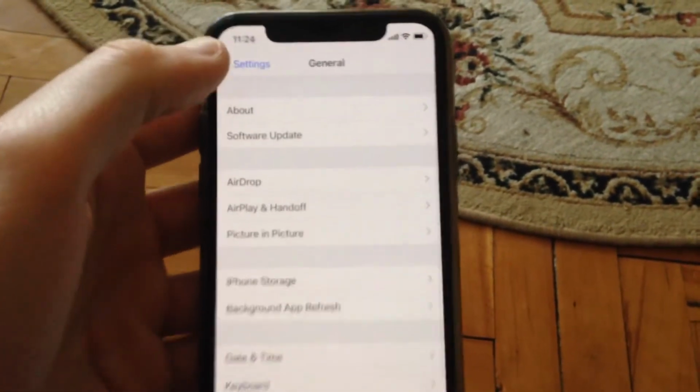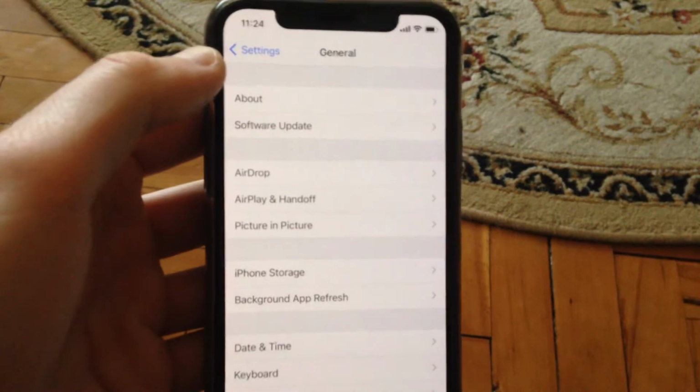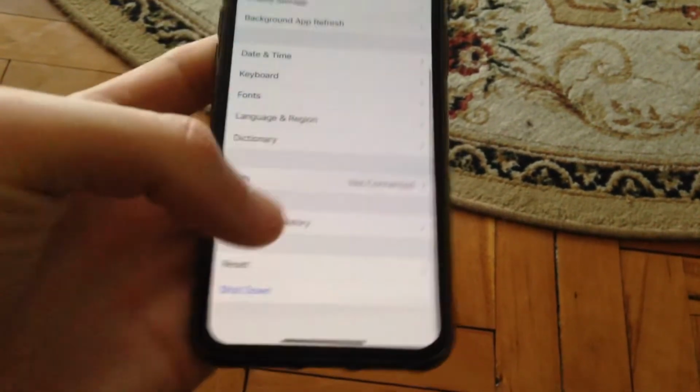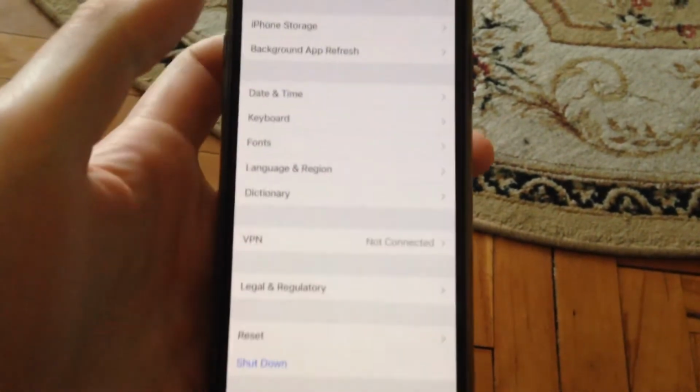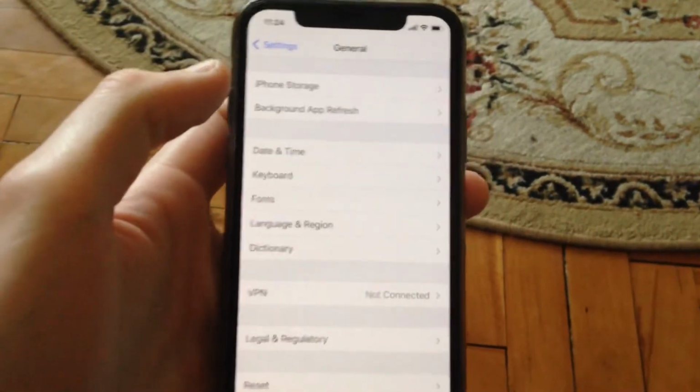So if you still have this error, so just try to restart your phone, so just tap here on shutdown, slide to power off, wait a few seconds and just power on your phone again.